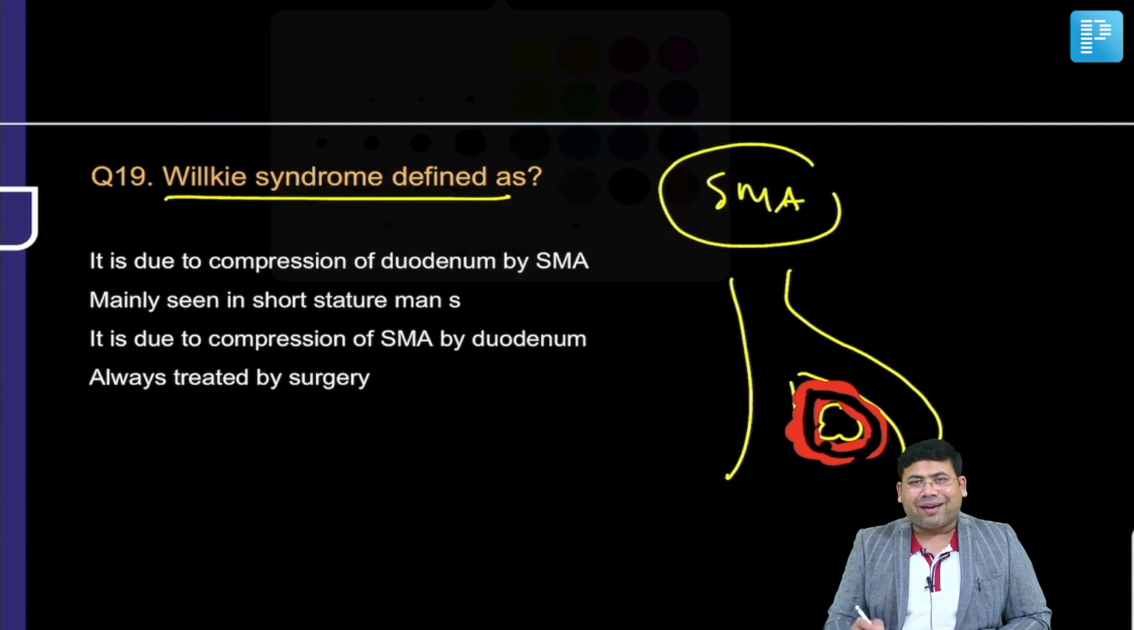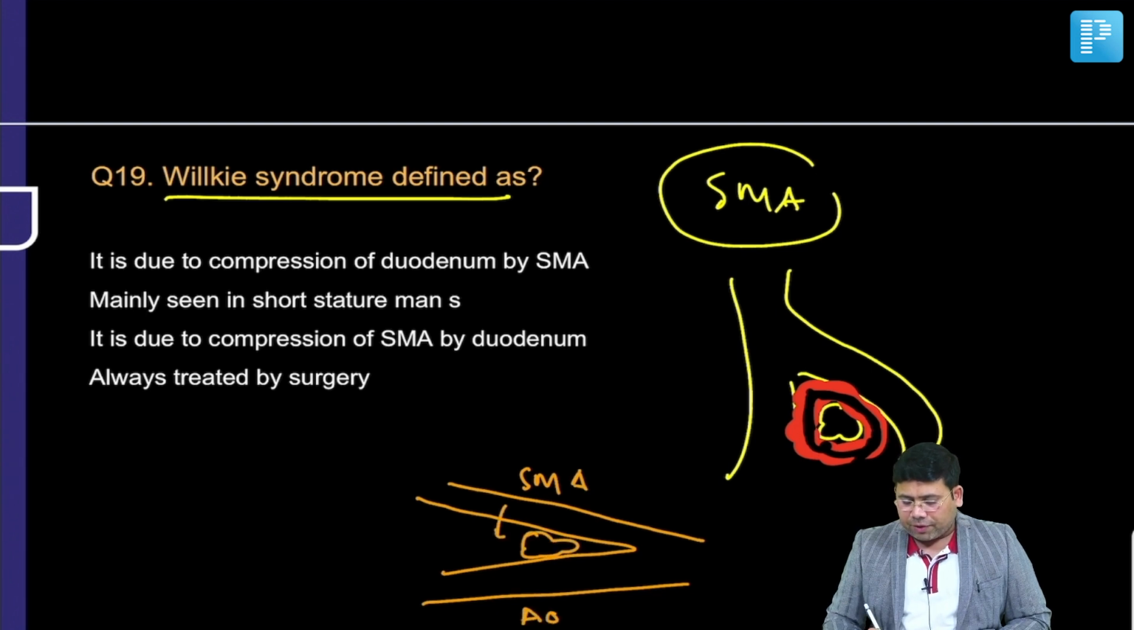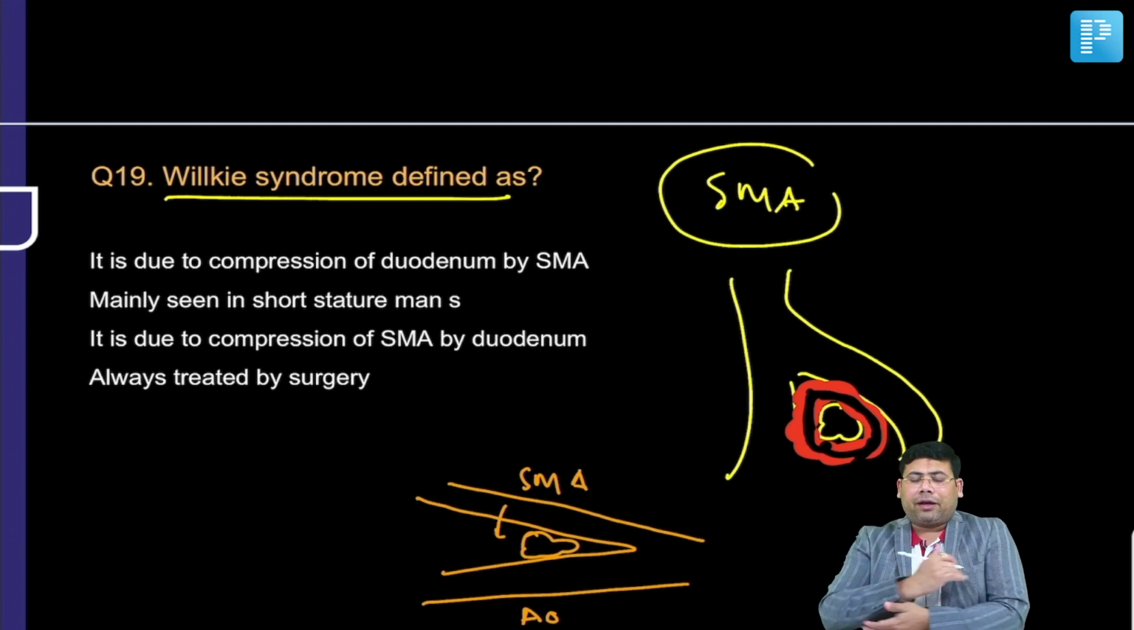This aortomesenteric angle is reduced, and with reduction of this SMA mesenteric angle, so this is the aorta, if this angle is reduced, there will be compression of the duodenum. This is what is a nutcracker-like phenomenon.